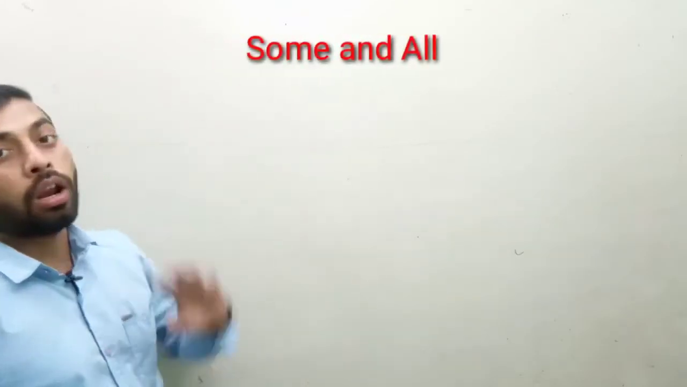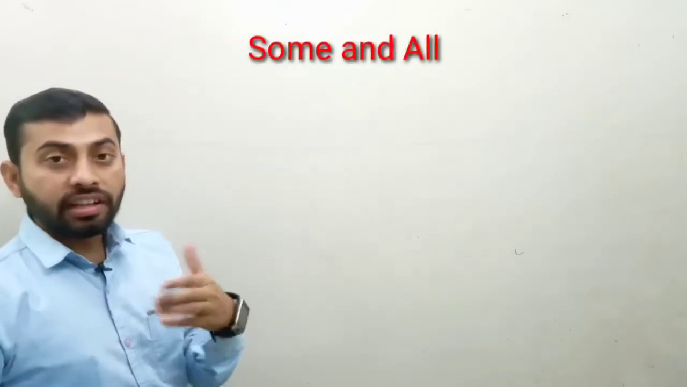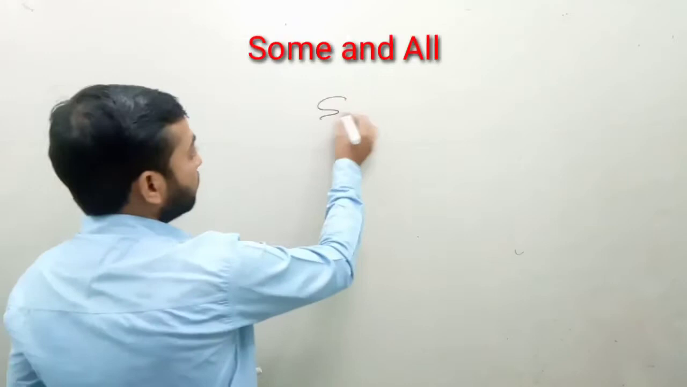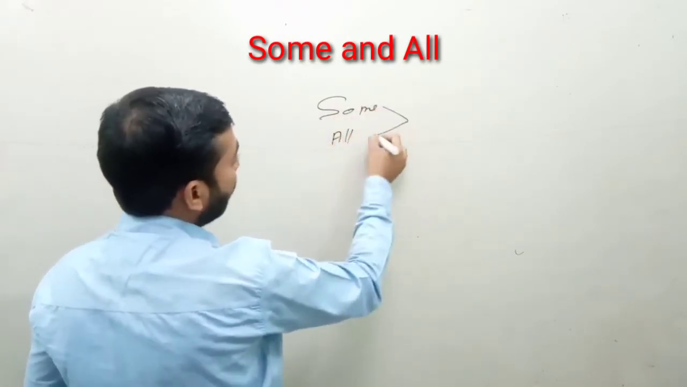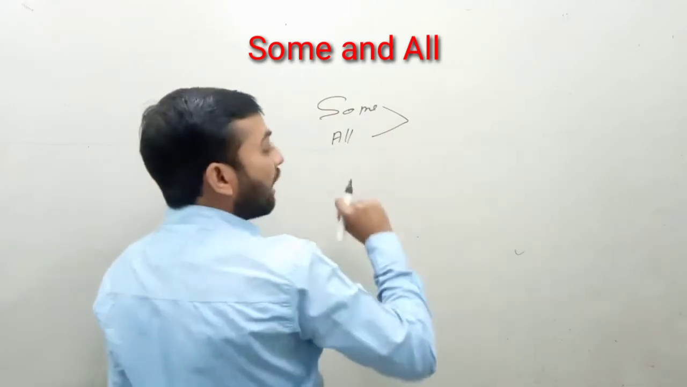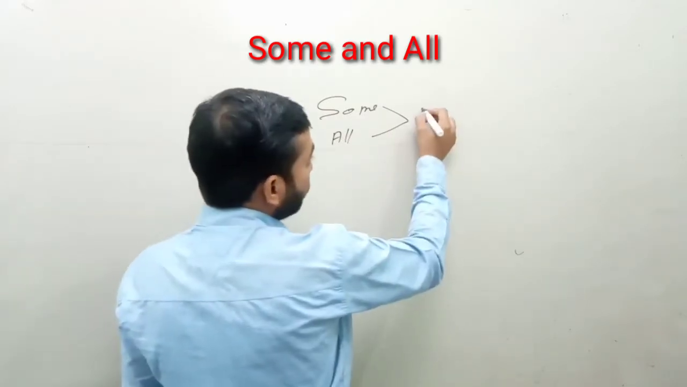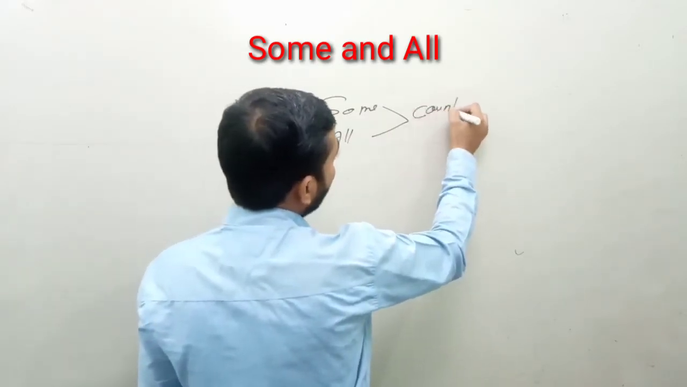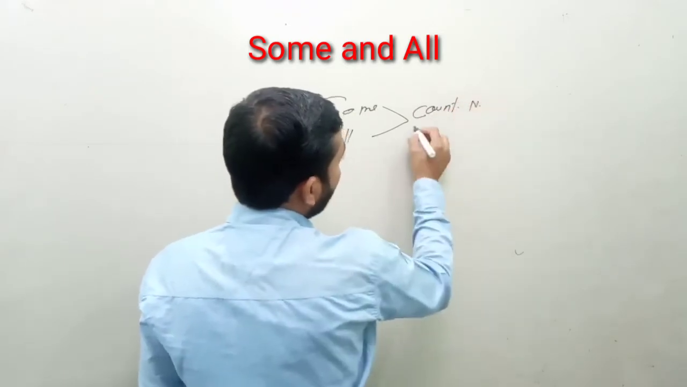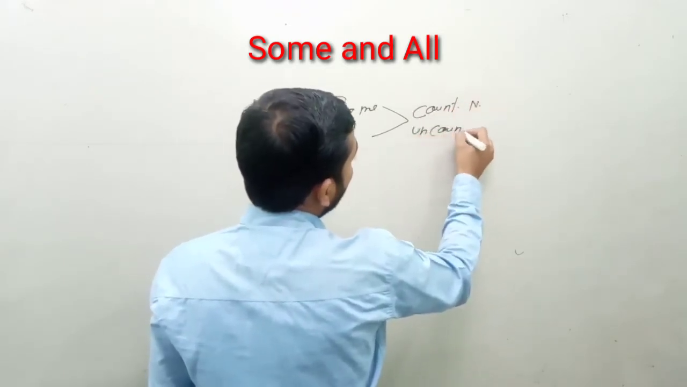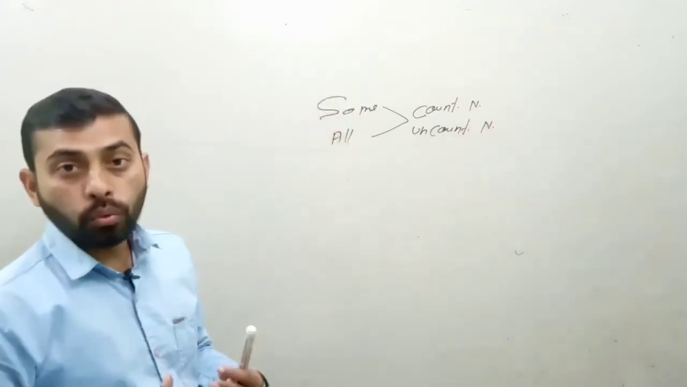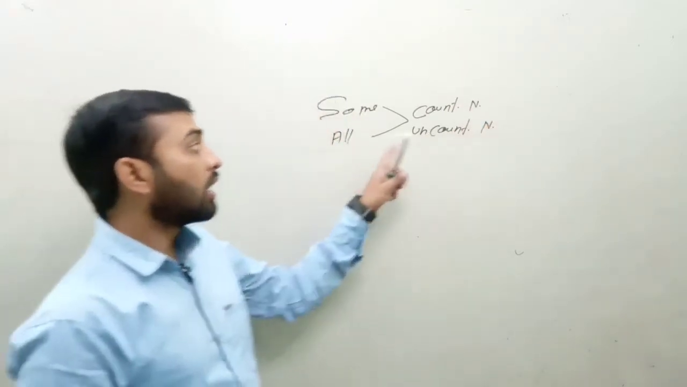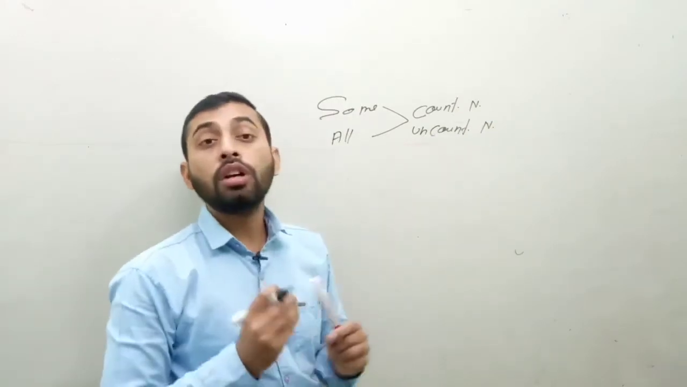Let's start the class, and today we are going to talk about some and all. How to use these words in English. Some and all. After these words, you can use countable nouns and uncountable nouns also. You know very well, countable noun means nouns which we can count, 1, 2, 3 we can use before them. Uncountable noun means which we cannot count.